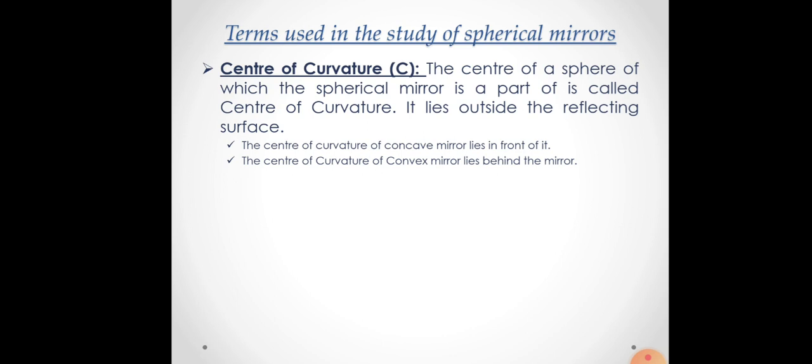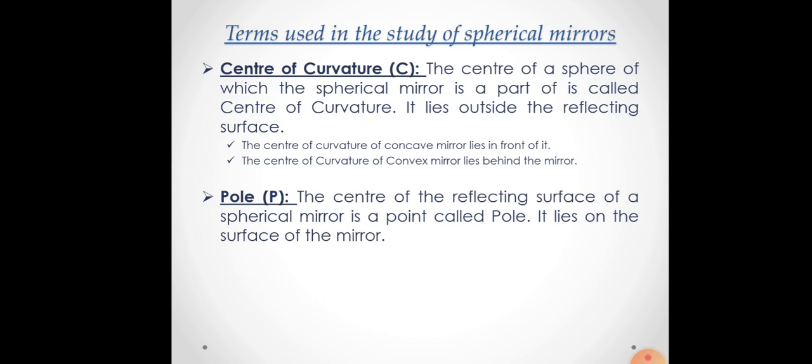The center of curvature of concave mirror lies in front of it. In case of concave mirror, you will find the center of curvature in front of the mirror, whereas in case of convex mirror, the center of curvature lies behind the mirror. Right? Next one is pole. It is denoted by the letter P. The center of the reflecting surface of a spherical mirror is a point called pole. It lies on the surface of the mirror.